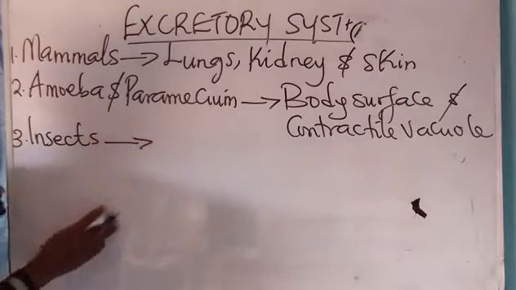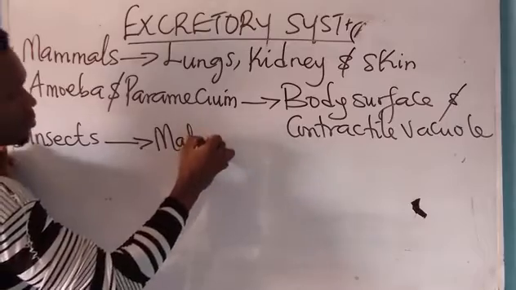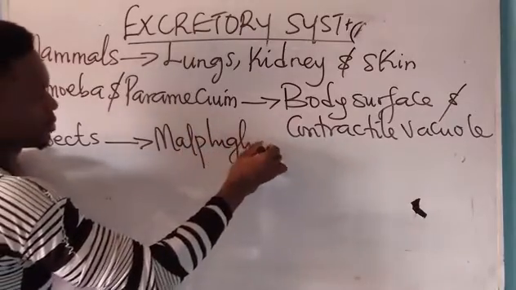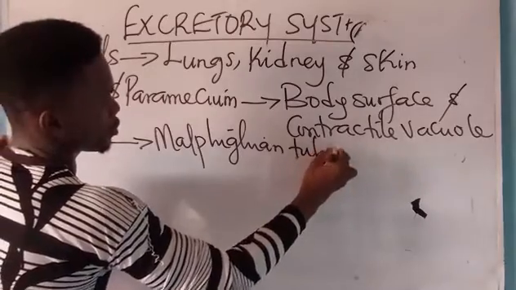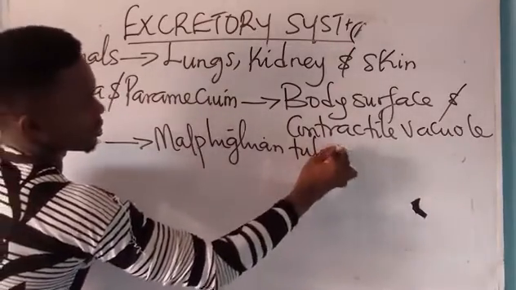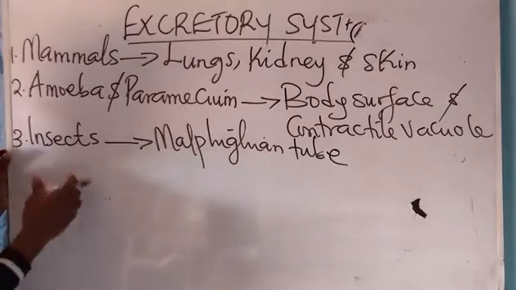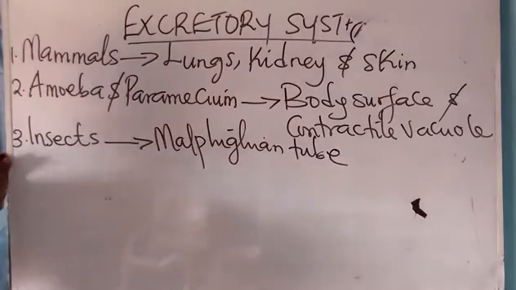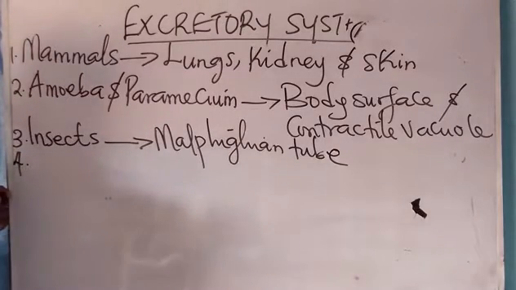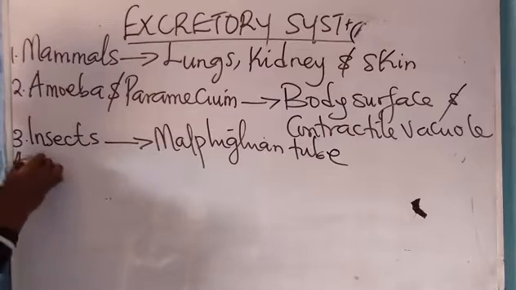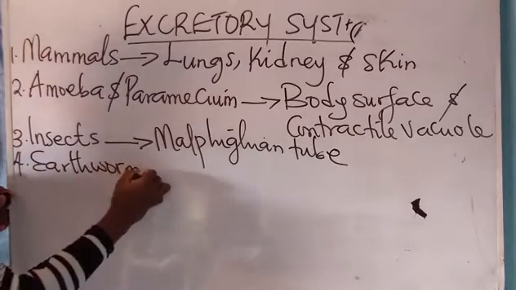Insects excrete using what is called the Malpighian tube. This is the excretory organ of insects. It is commonly asked, which of these is the excretory organ of insect? It is what? Malpighian tube. Then number 4, I have earthworm. What is the excretory organ of earthworm?